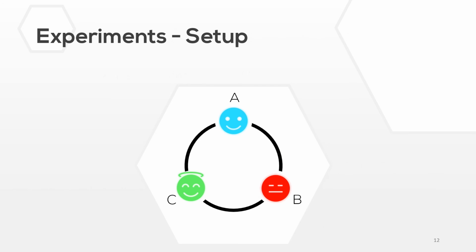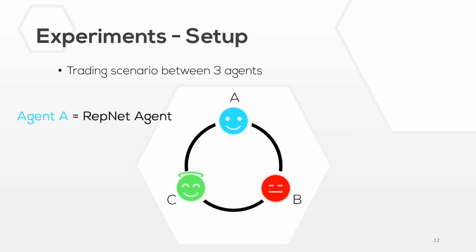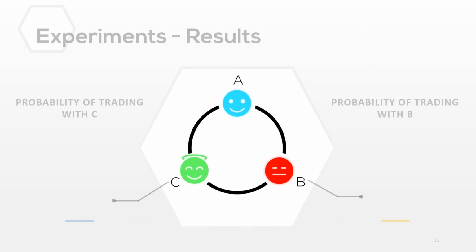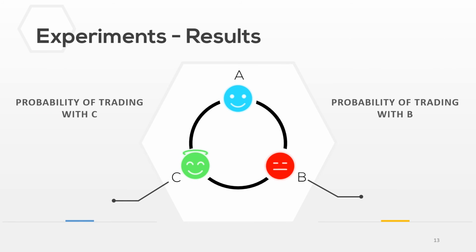We can now discuss the early results obtained on a simple trading scenario between 3 agents. In this experiment, Agent A is the RepNet agent. Agents B and C both have predetermined courses of action. The goal of the experiment is to evaluate Agent A's behavior based on the behavior and reputation of the other agents. In the first phase, Agent B is asked to reject all trade offers, while Agent C is asked to accept all trade offers.